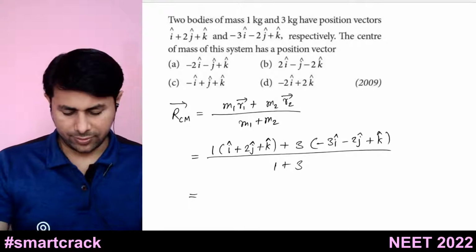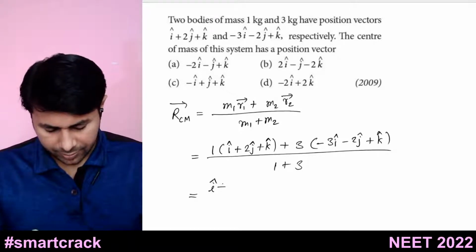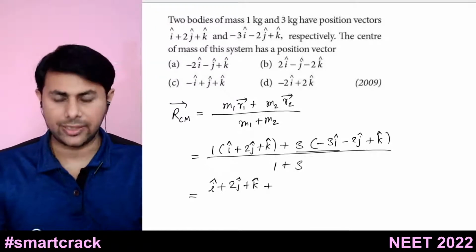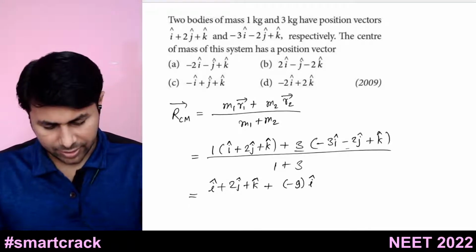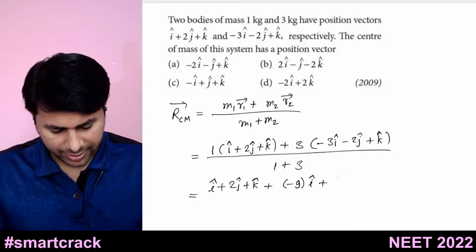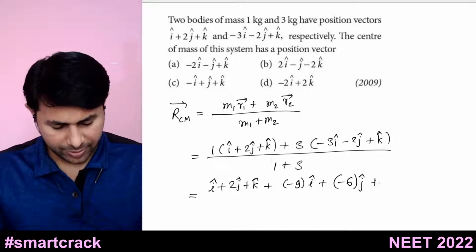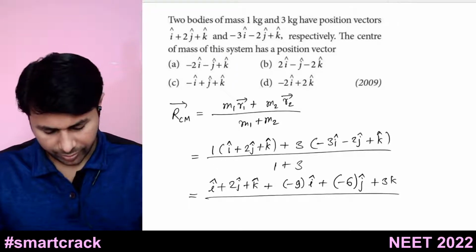So this is i cap plus 2j cap plus k cap, plus 3 times minus 3 is minus 9i cap, 3 times minus 2 is minus 6j cap, and 3 times k cap, plus 3k cap, divided by 4 in the denominator.